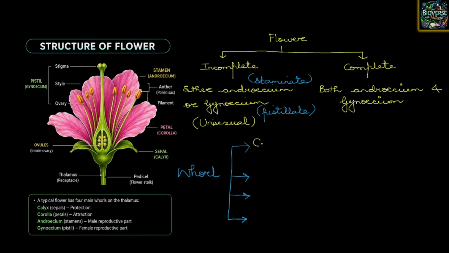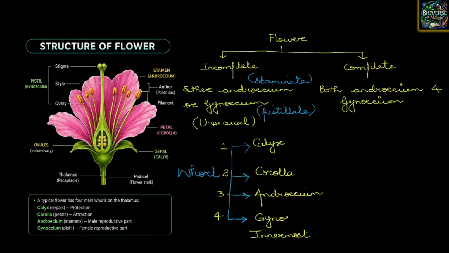So the group of sepals is called, children, the calyx. This is present at the first position, or it is the first whorl. The second whorl is the group of petals, that is called the corolla. Followed by the third whorl, the male reproductive organ, that is called the androecium, and the fourth one, or we call it the innermost whorl, is your gynoecium.